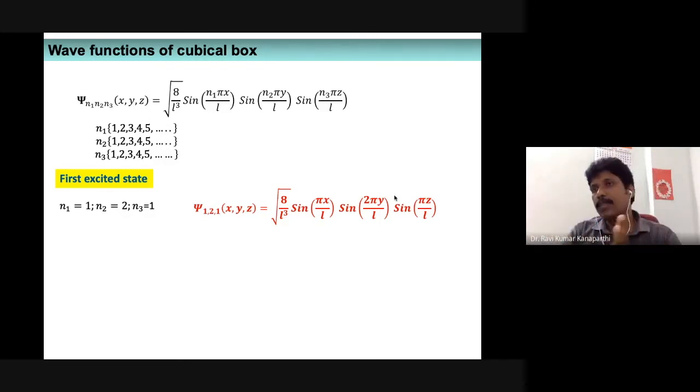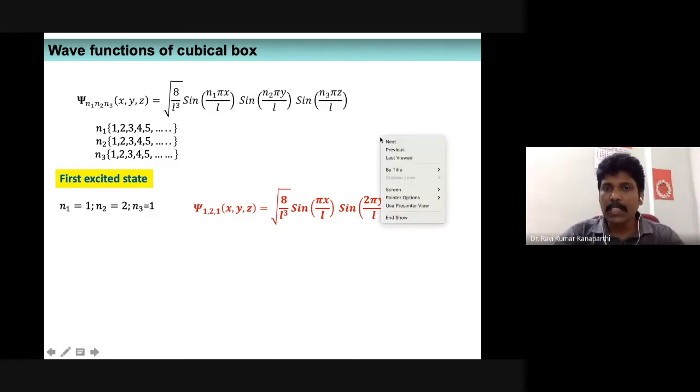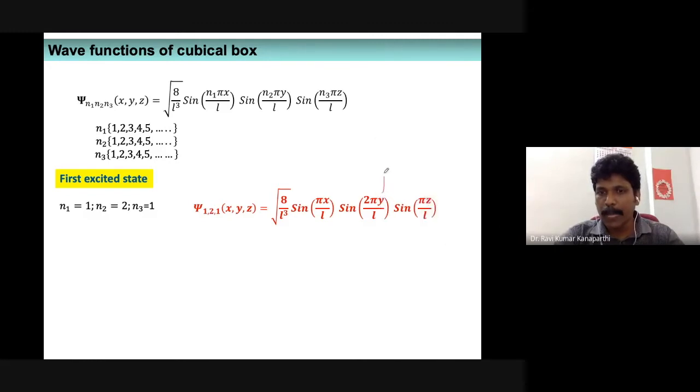Please try to understand what the value is at the center. That means L by 2, if you substitute, that is the appearance. If you can recall, that is fine. The other way is to simply do this: when y is equal to L by 2 here, this L and this L cancel out, this 2 and this 2 cancel out, and sine pi is 0.